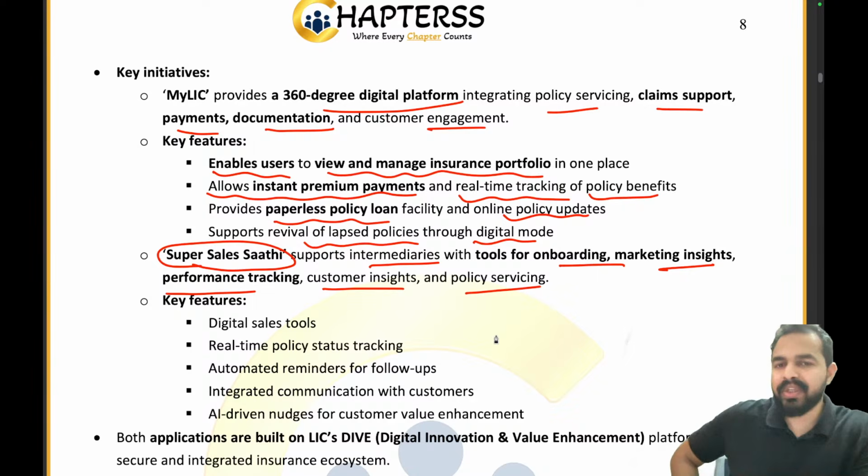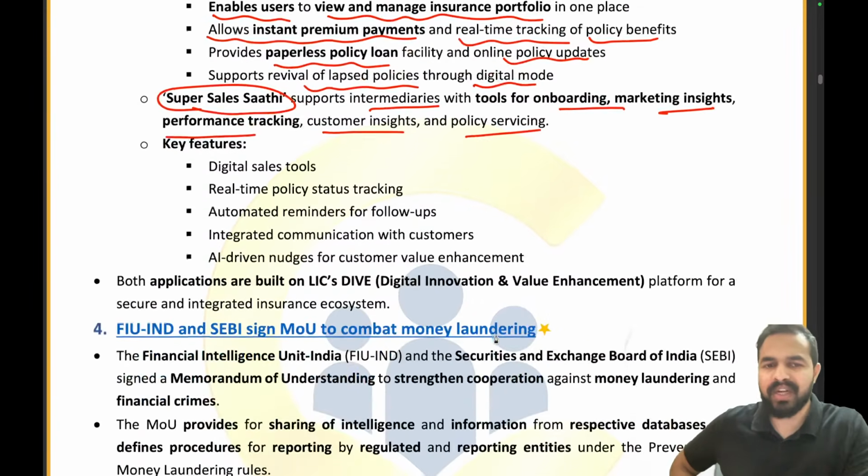So they will be able to see what the demands of the customers are, what the market insight is, which are the policies that are more in demand, what the performance of the different policies is, how exactly they are being tracked, and how exactly their claim support works. So all this data will be available on the Super Sales Sathi. Who needs such kind of analysis? The agent needs such kind of analysis, right? And what do you want? You just want the catalog or the list of the products which provides all the details of all these schemes, right? So that's what we have to understand here.